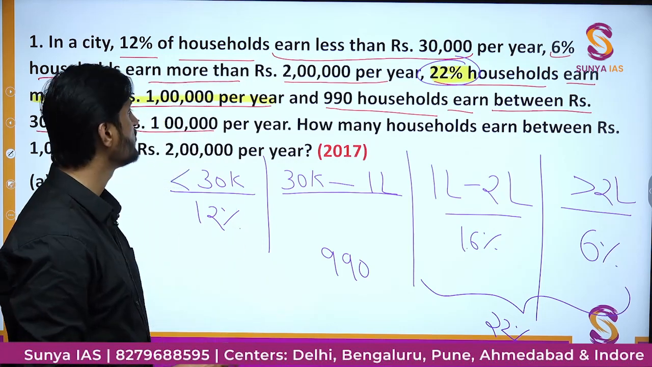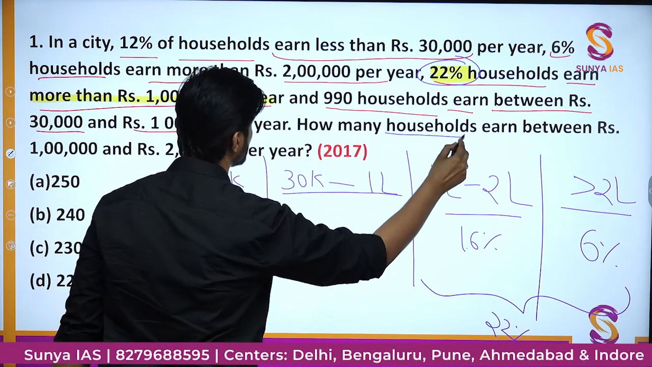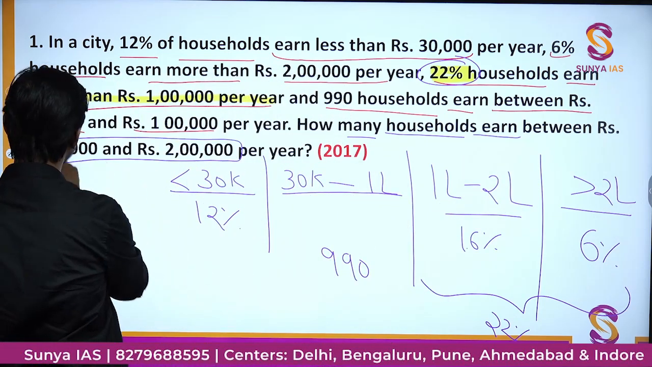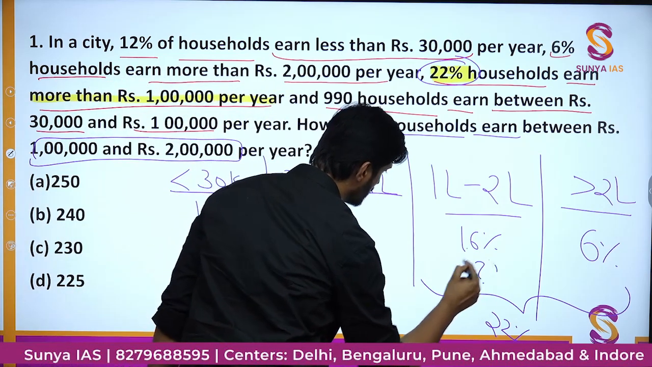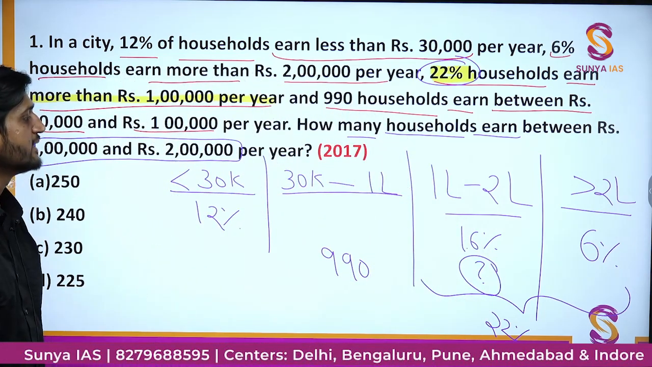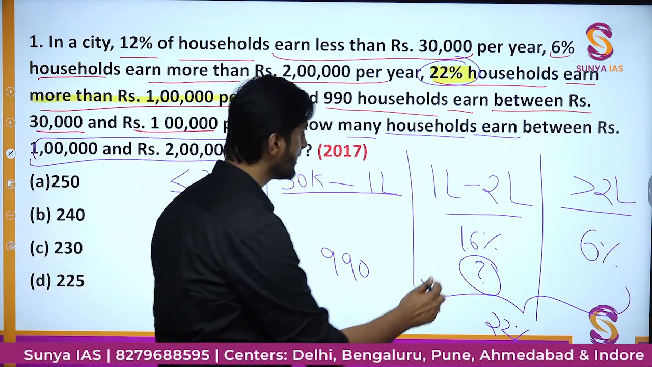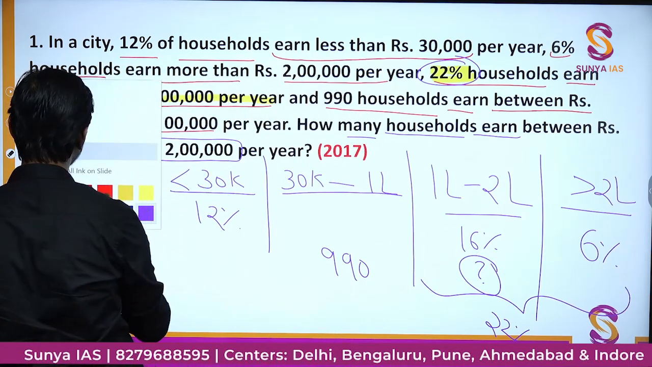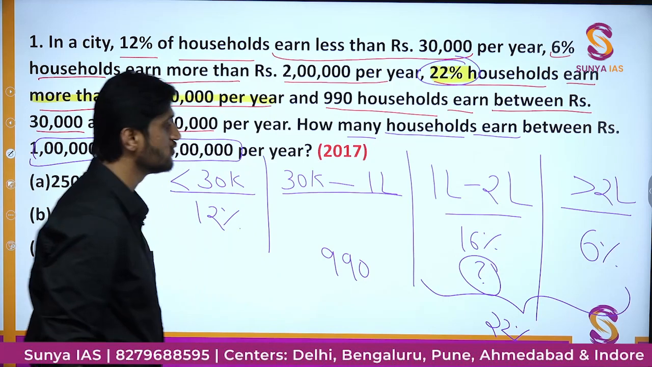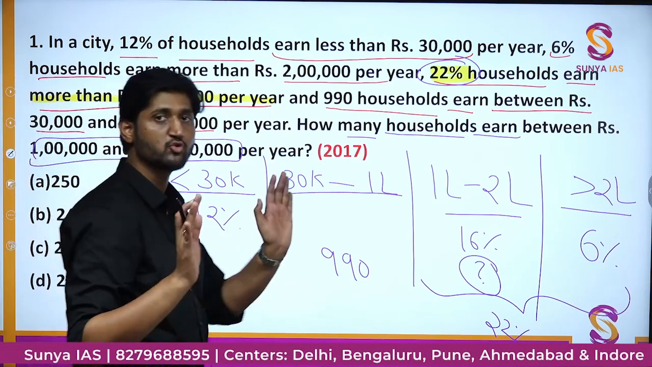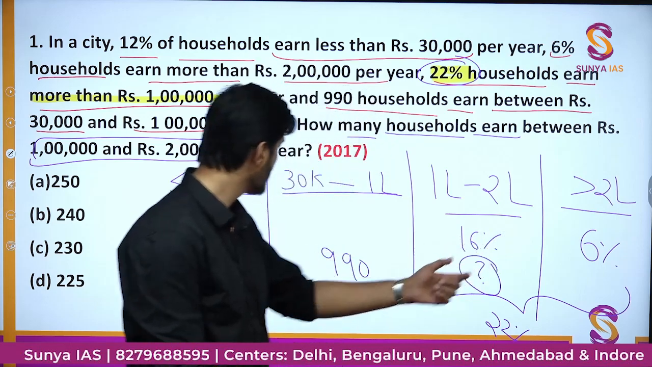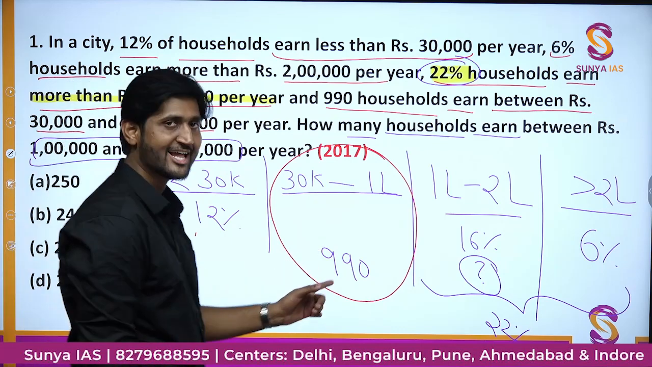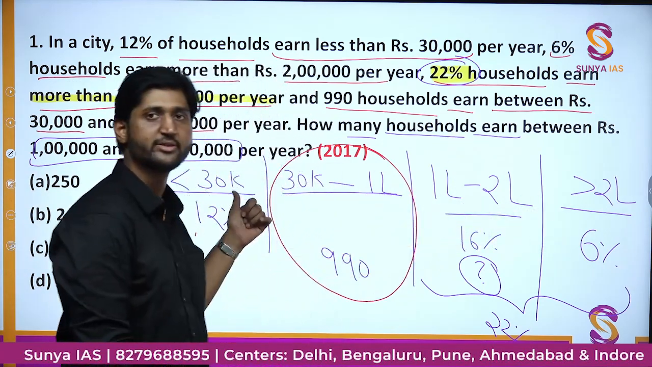Now, what we have to find is how many households earn between rupees 1 lakh and rupees 2 lakh per year. So we have to find the number of those people who are earning this amount. And how much is this amount? This is nothing but 16% of the total number of households. Okay, so what is the total number of households? That is something which we want to find out. We have all of them in percentage. We have only this one in terms of number. So this one can help you to find the total number of households.